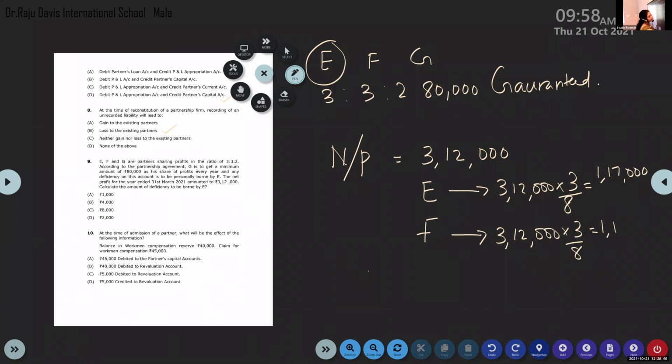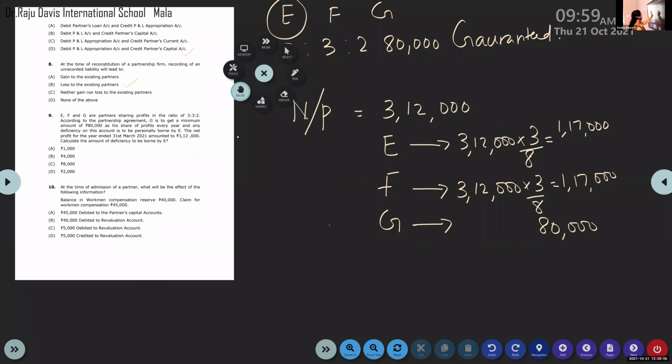That will be 1,17,000. And regarding G, it is given that we have guaranteed him that 80,000 will be received. But actually, according to his ratio, how much is the ratio? 2 by 8.